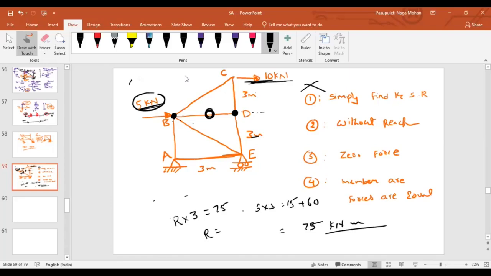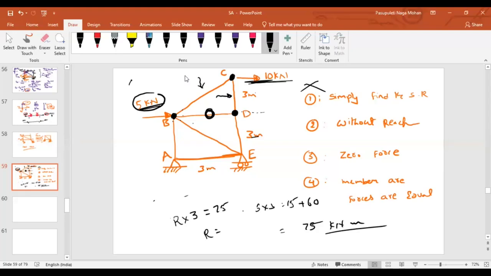The 10 kilonewton horizontal component will be taken care of by BC, but the vertical component of the inclined force will be taken care of by CD. So as the BD member is 0, the force should be taken care of by DE. Am I right, sir? As we are talking about zero force members, obviously we have to look at it from one joint. If I look at joint C, if I draw the free body diagram, I can tell about this member or about this member.